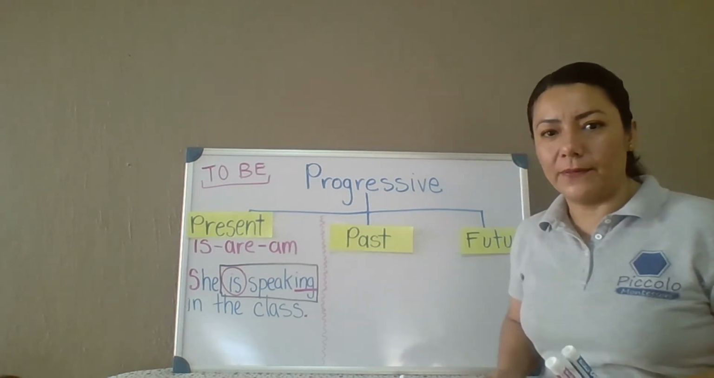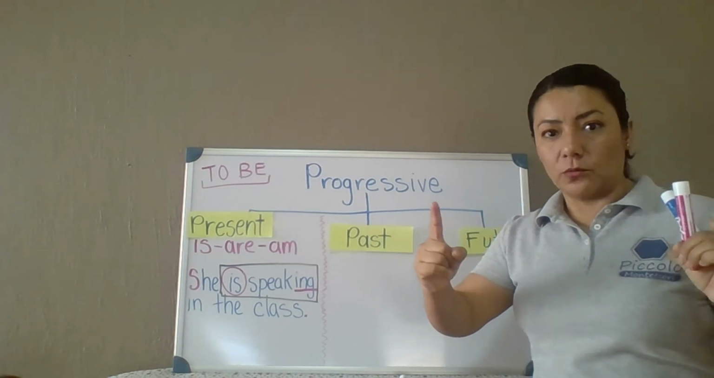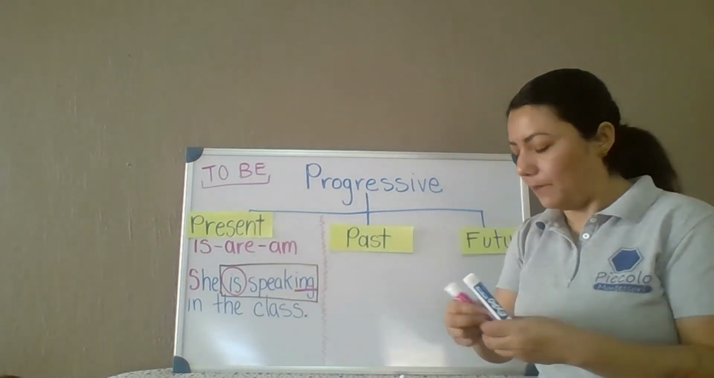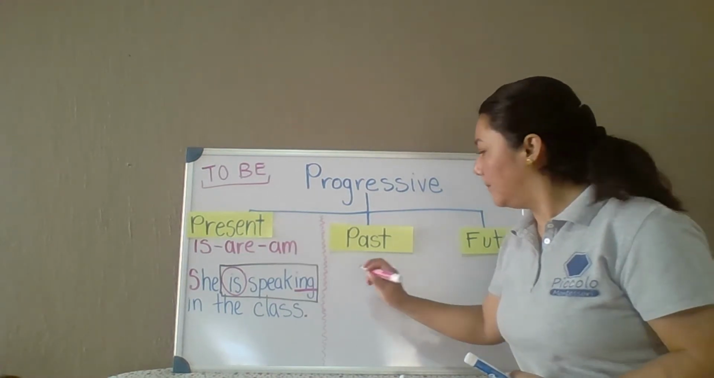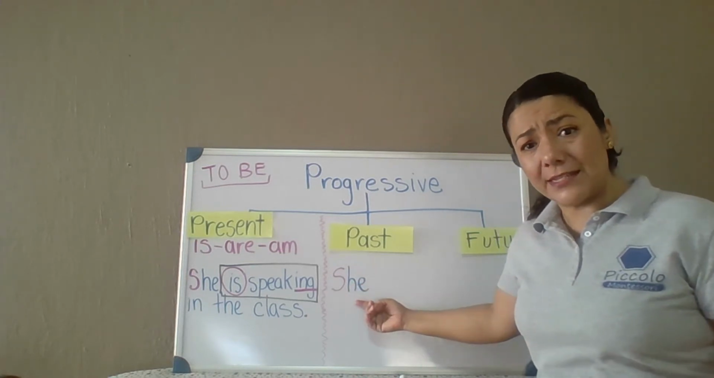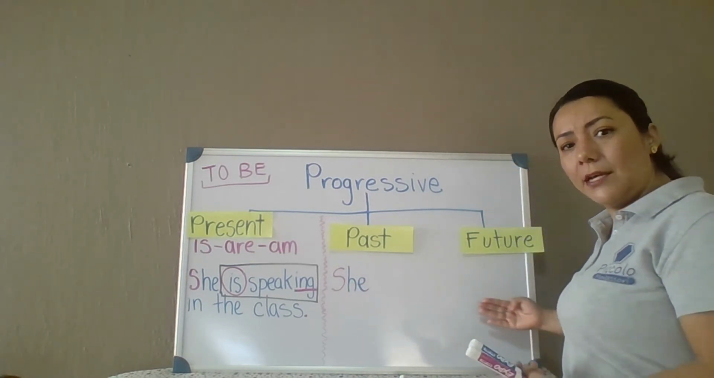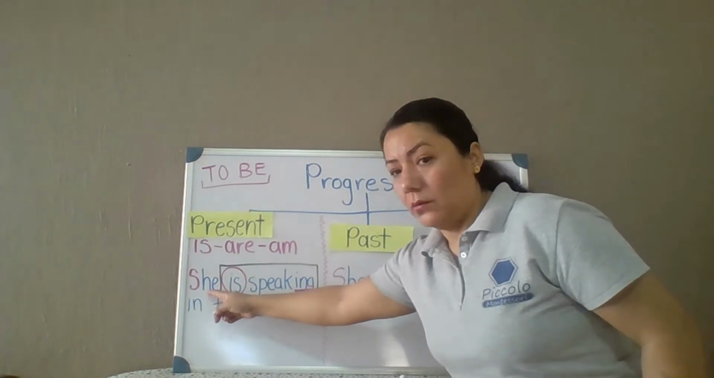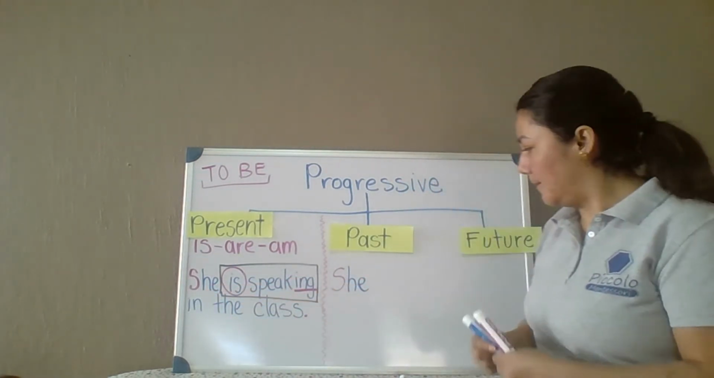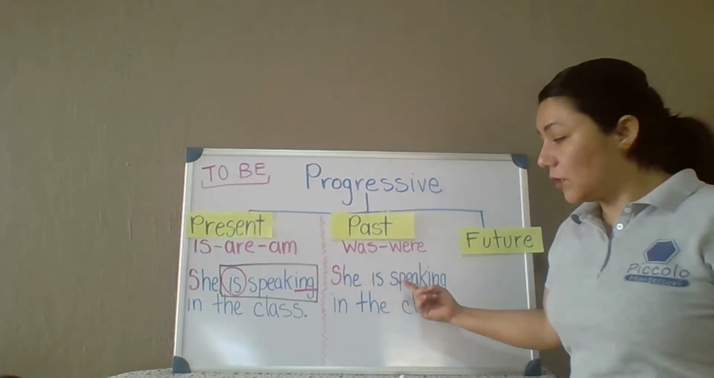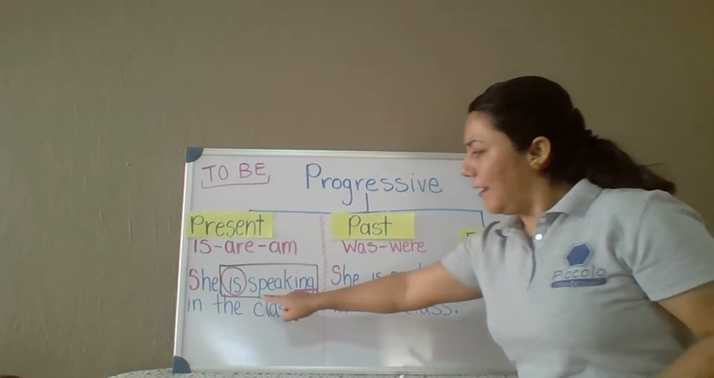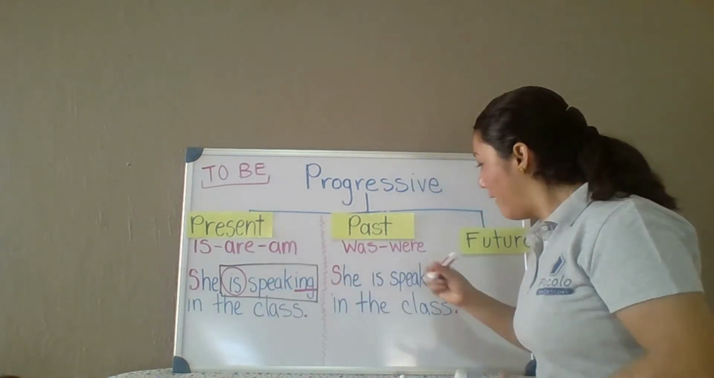Okay, here we go. We need a subject, right? What is the subject? She. I'm gonna write it down. She. Now, that's the subject. Let's write the predicate. What is a predicate? Is speaking in the class. Okay, there is a sentence with a subject and a predicate. Now, class, let's circle the helping verb.